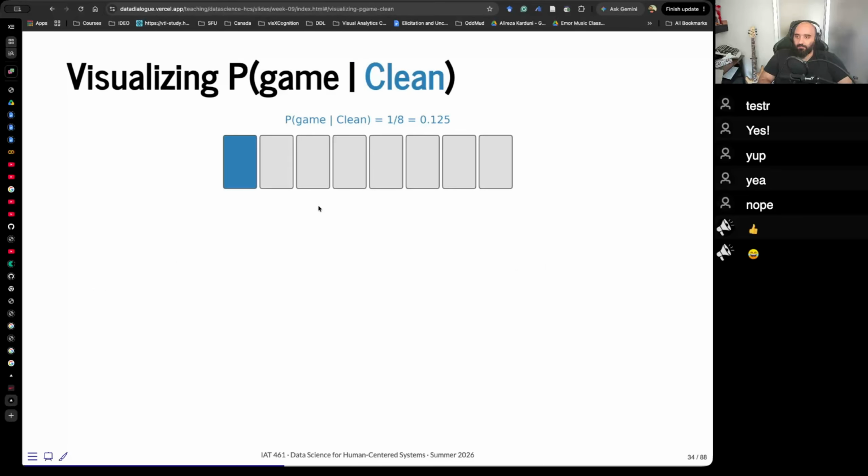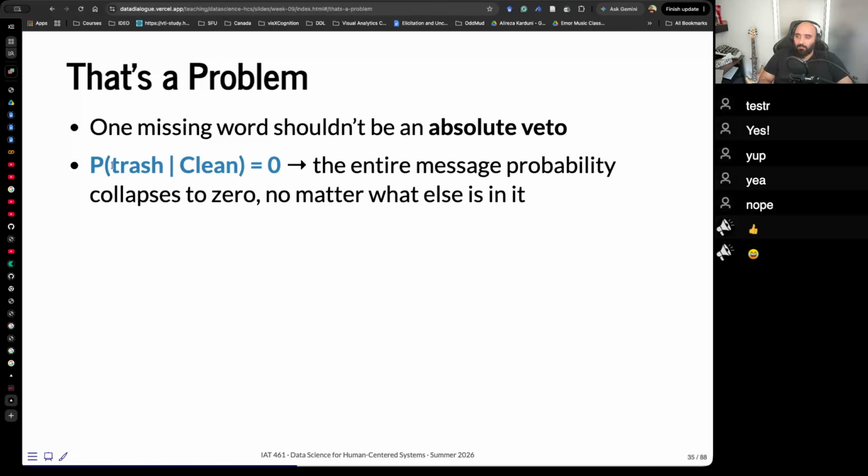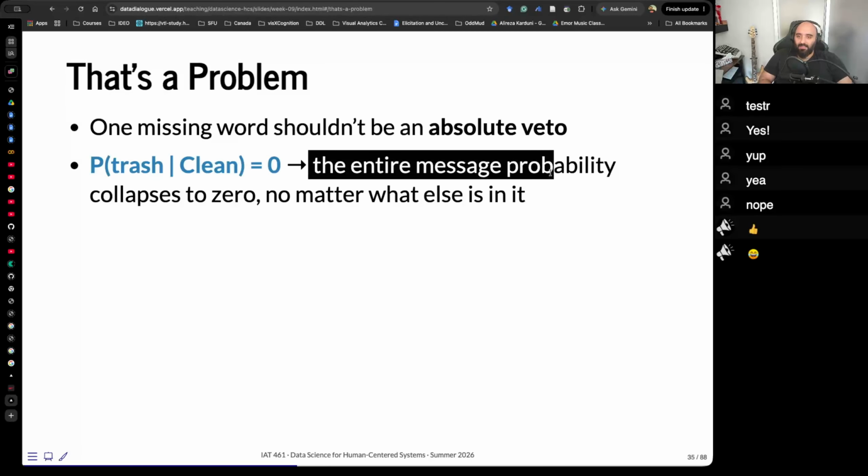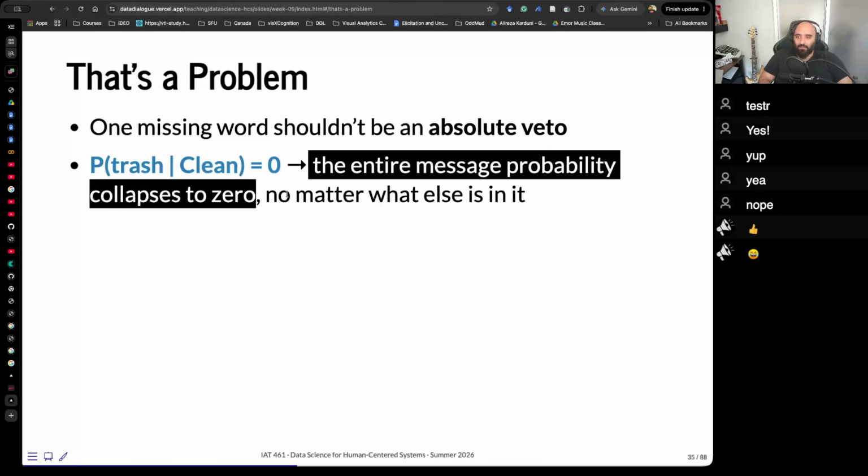By the same odds as abusive, this word isn't telling us much. So what is our problem? We have 1 missing word, and that should not be an absolute veto. So the probability of trash given clean equals 0. Because this gets multiplied by all the other probabilities, the entire message probability collapses to 0, no matter what else is in it.